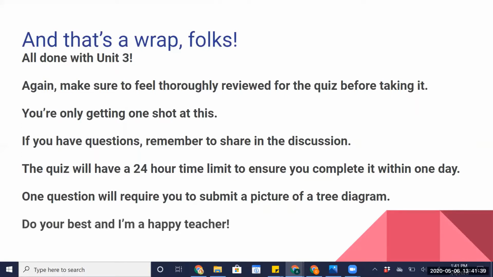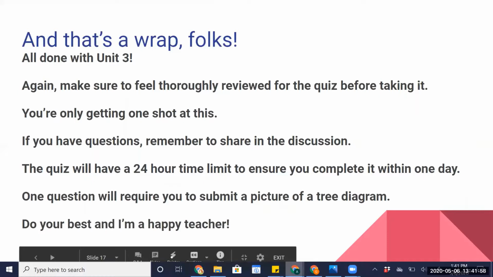And at the end of the day, just do your best. Okay, that's really all I can ask for. All I can ask is that you do the best that you can on the quiz, that you do your assignments to prepare yourselves, and that everything you do is honest. Okay, you make sure it's your own work. And I am a happy teacher. So let's check out the test, okay?